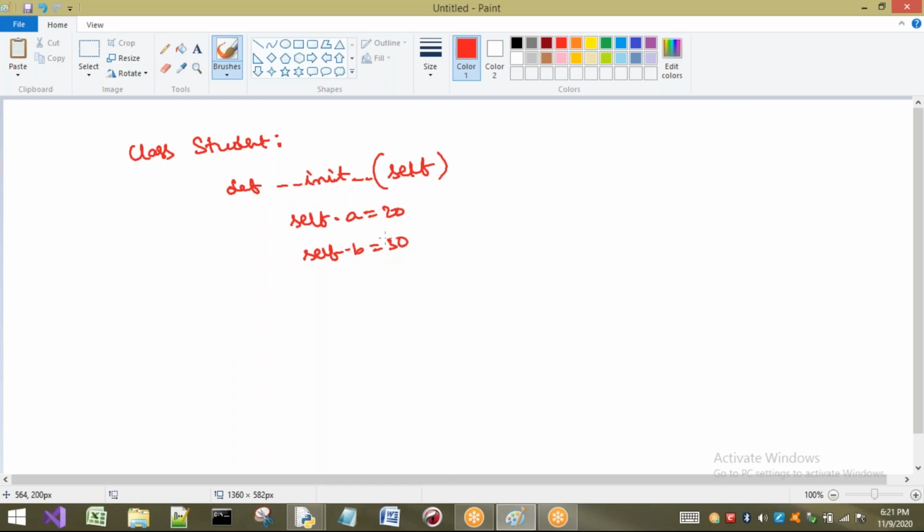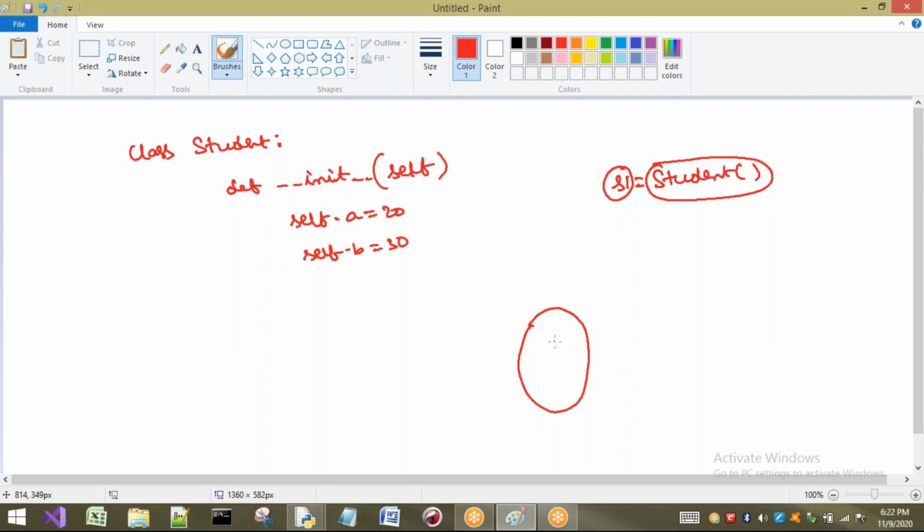I am going to write here. So this is a class called Student. When I create an object of type Student, for example, s1 = Student(), whenever you write this statement, internally what happens? s1 is a reference variable which is pointing to an object. Which type of object is it? A Student object. So a Student object will be created.